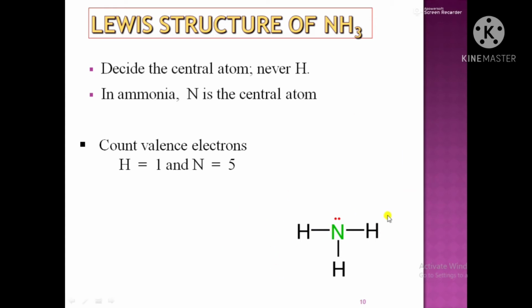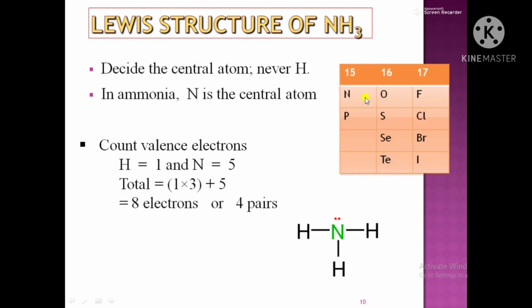Hydrogen belongs to group 1 of the periodic table, so it has only 1 electron. On the other hand, nitrogen belongs to group 15 of the periodic table and it has 5 electrons in the valence shell. Since it has 5 electrons in the valence shell, the deficiency to complete the octet is of 3.